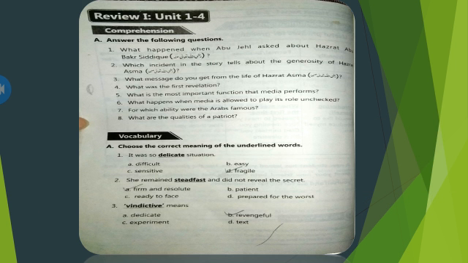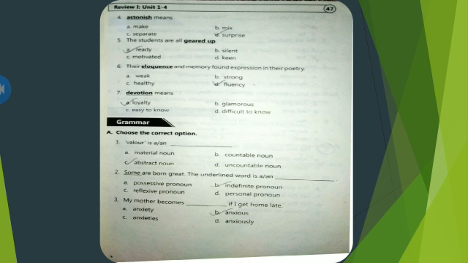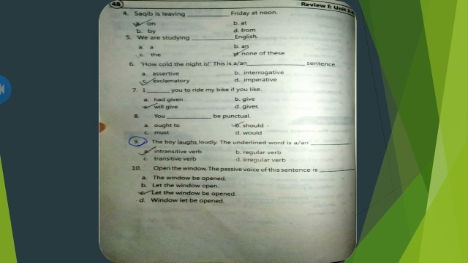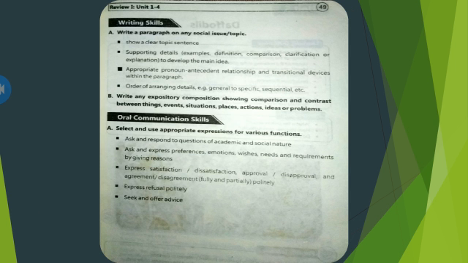Here are some images of your unit 1 to 4. If you have not done them, you can complete these pages. Here is the portion of the writing skills. I have already mentioned which part you have to do on notebooks and which part you have to do in the book. I hope you have understood the lesson.